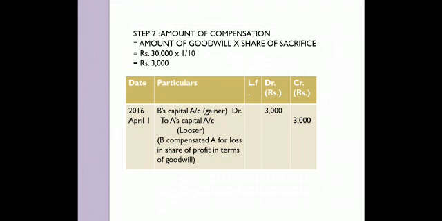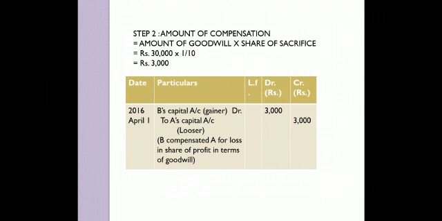Right? So 3000 is the amount of compensation which B is going to pay to A. Now let's come to step 3, that is journal entry. We'll be passing it on 2016 April 1 as the date given in the question. B's capital account debit, I've written in bracket gainer, to A's capital account, who is the loser, the sacrificing partner. 3000 is the amount, and the narration is B compensated A for loss and share of profit in terms of goodwill. I hope the case is clear.